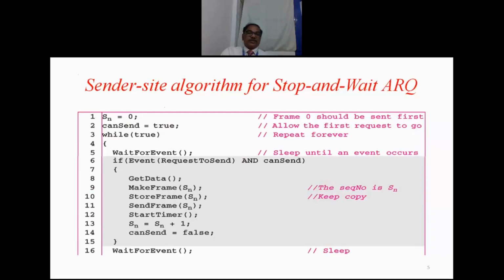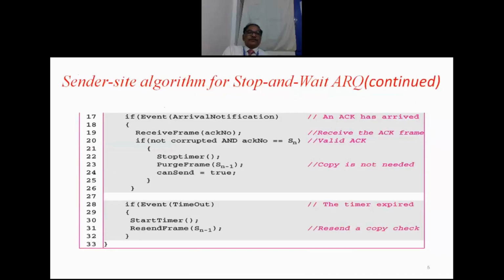After getting the acknowledgement, what to do if it is negative, and what to do if it is positive, that is the second part of the algorithm. In this second part, receive the frame acknowledgement. If the acknowledgement is not damaged and the acknowledgement number is Sn, meaning the expected frame is Sn, then stop the timer.